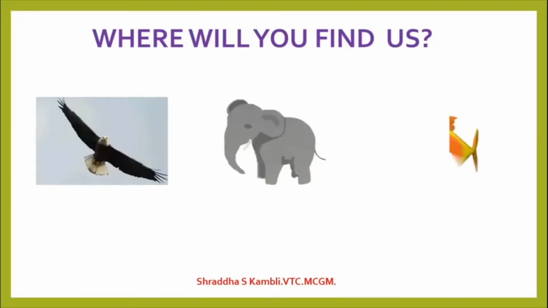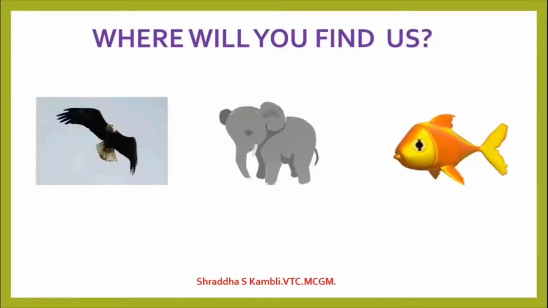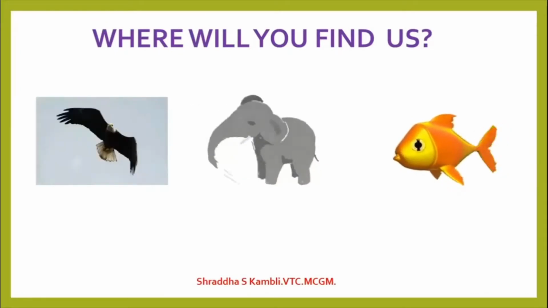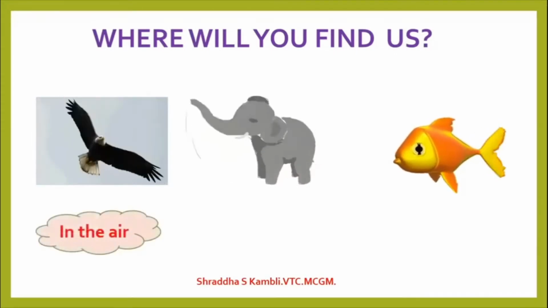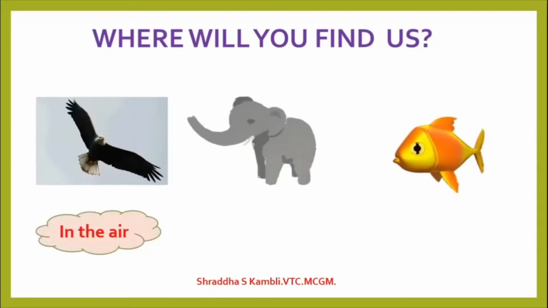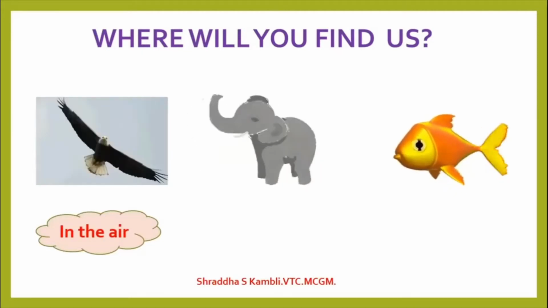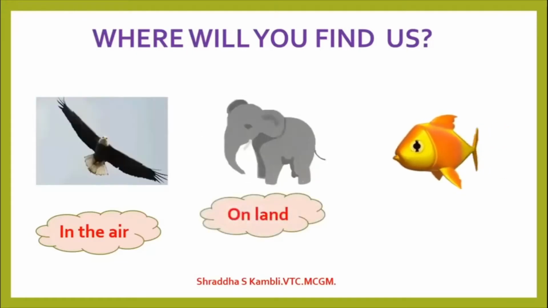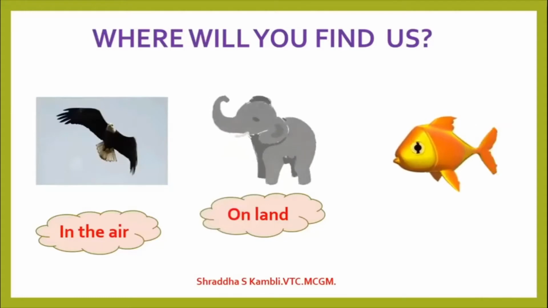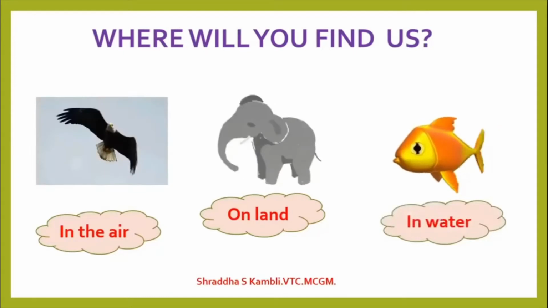What about this now? Have you seen this animal? It is a fish. And what does the fish do? The fishes, they swim. Alright, so where does the eagle fly? It flies in the air. So you can find an eagle flying in the air. Where will you find an elephant? You will find an elephant walking on the land. And what about the fish? Where will you see the fish swimming? You will see the fish swimming in water.